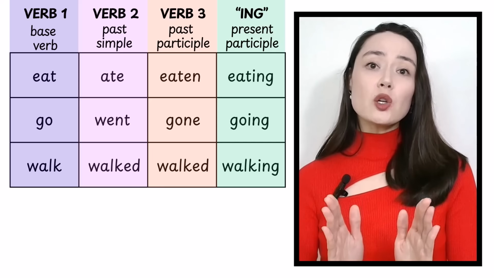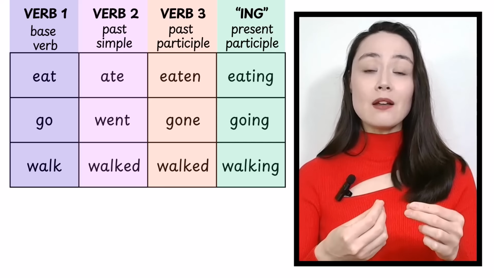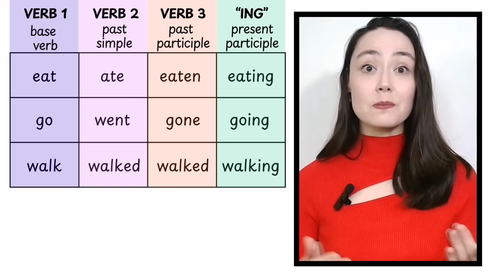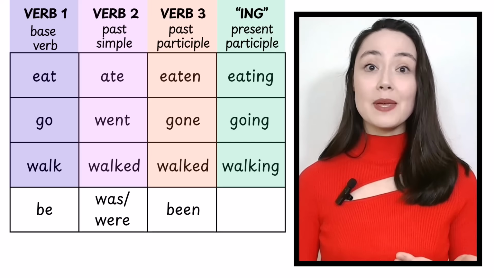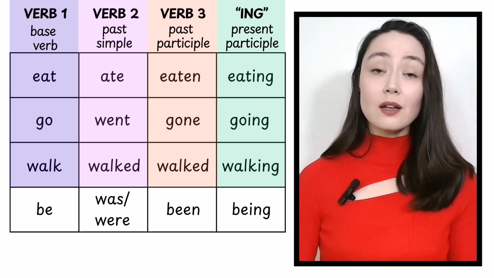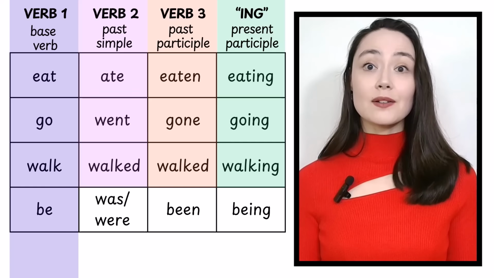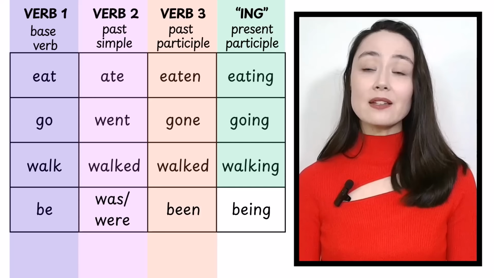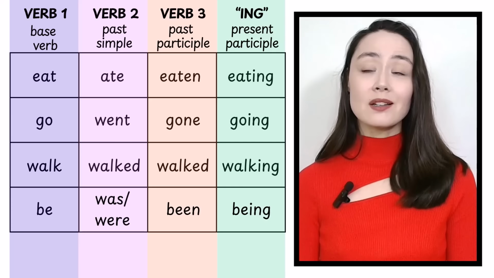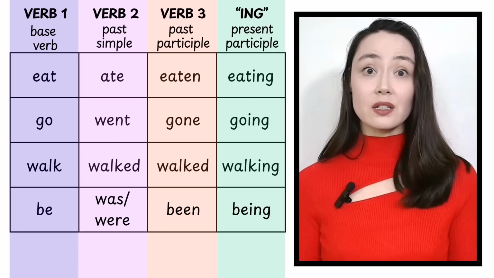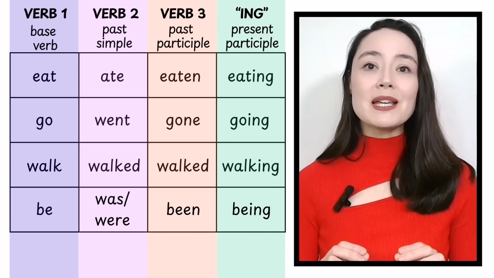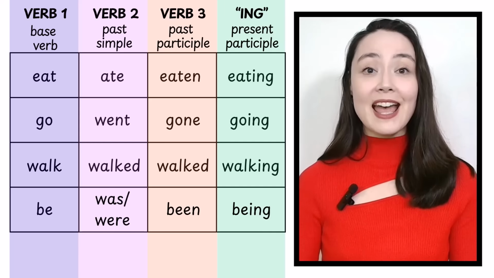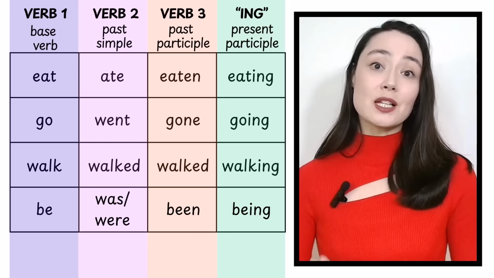I want to show you that be, being, and been are the same as other verbs. Be, was, were, been, and being. We have verb 1, verb 2, verb 3, and ing. It's the same. There's nothing special or different. Well, I mean, be is a little bit special because there are different forms in the present and the past. Other verbs don't do this.